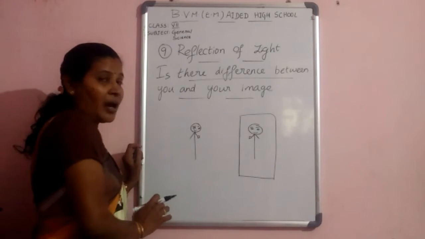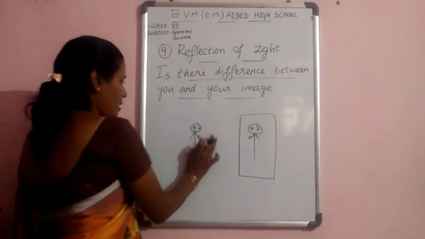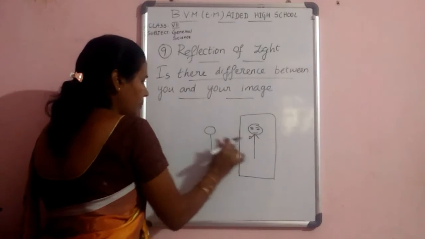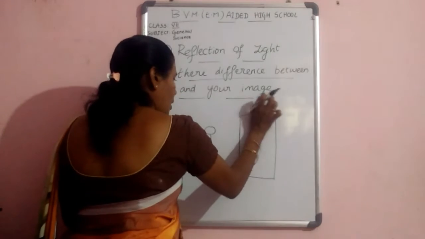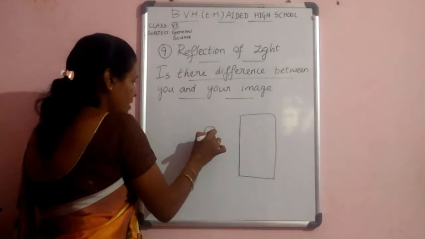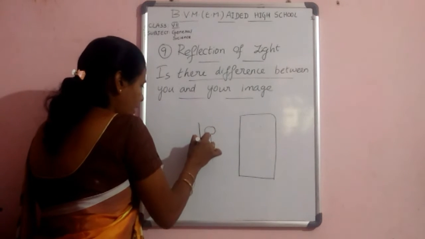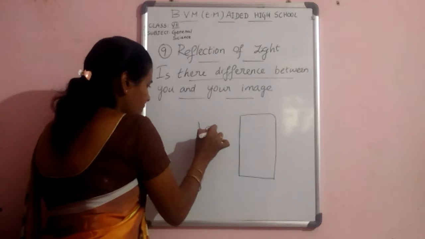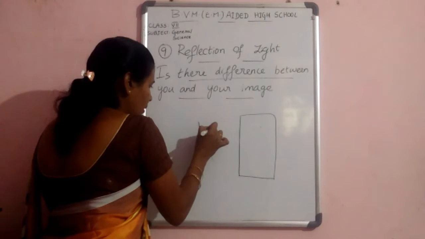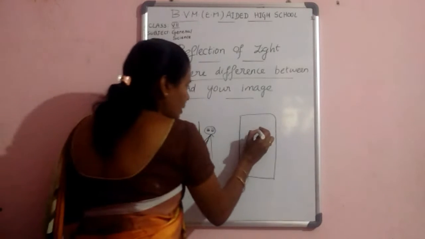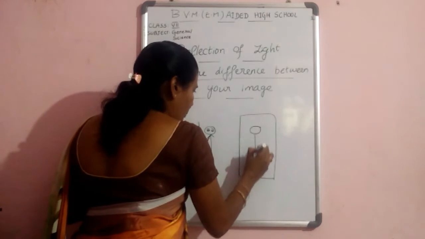In the same way, I will explain with another example. This boy stands in front and he raised his right hand upward and observes his image inside of the mirror.